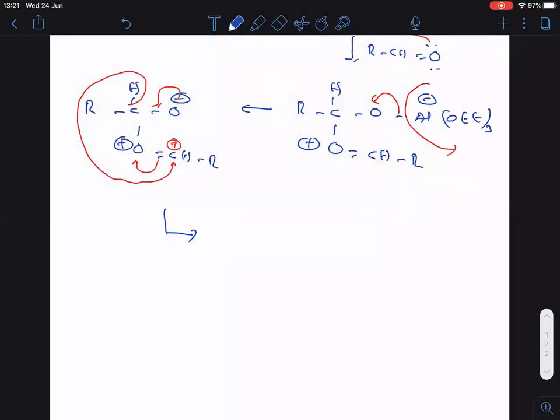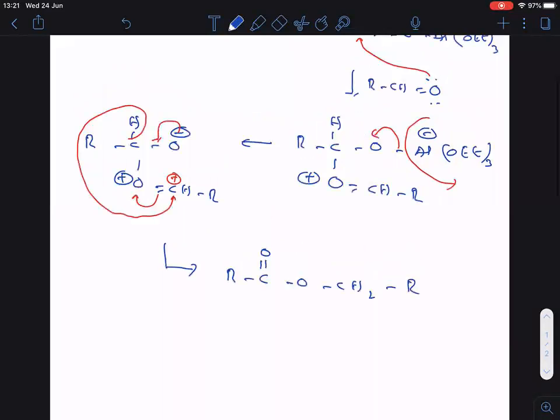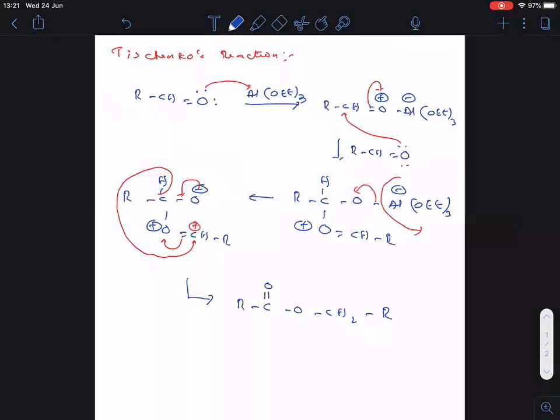Then what is happening now? R, C double bonded O, then O, CH2, R. You know, this is an ester. So this is the mechanism of the reaction. Ester is formed. But I told you this was one of the previous questions. The question was, when that ester is hydrolyzed, what happens? Anyway, you copy the mechanism. I will explain what happens when it undergoes hydrolysis.